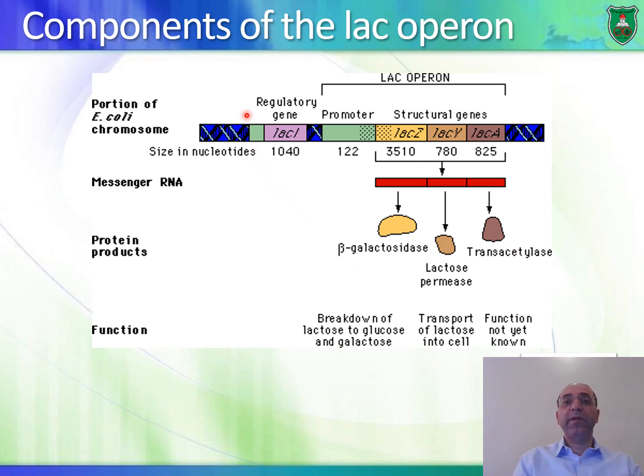But there's also another gene that is involved in regulating transcription of the lac operon, and it is located at a distance from the lac operon itself, and it has its own promoter region as well. This gene is known as the lacI, and I stands for inhibitor. Notice that the operon is polycistronic, whereas the lacI is monocistronic. Why is it monocistronic? Because you have production of one messenger RNA producing just one single protein, which is known as the lac repressor.